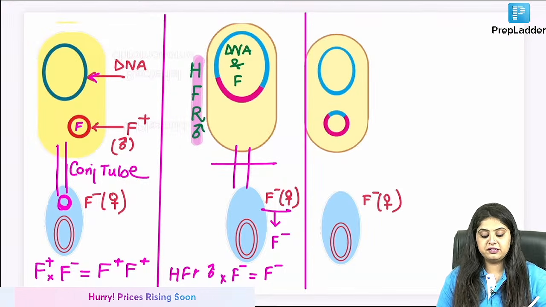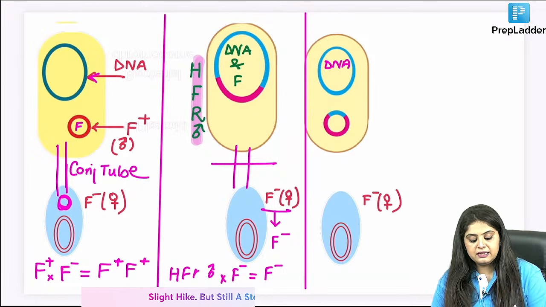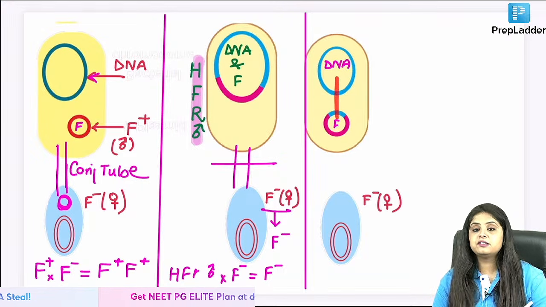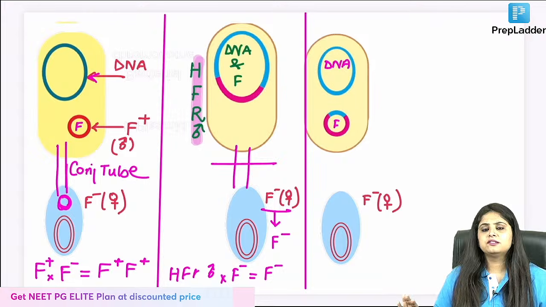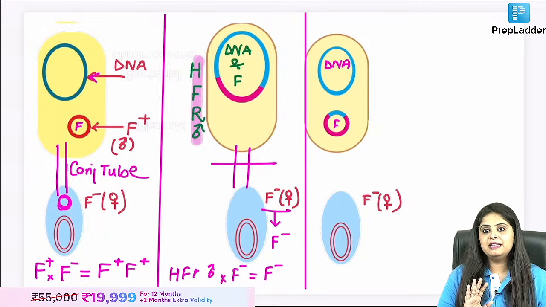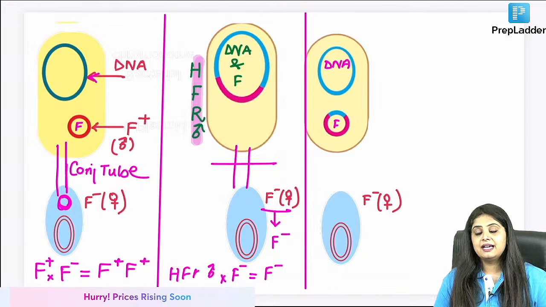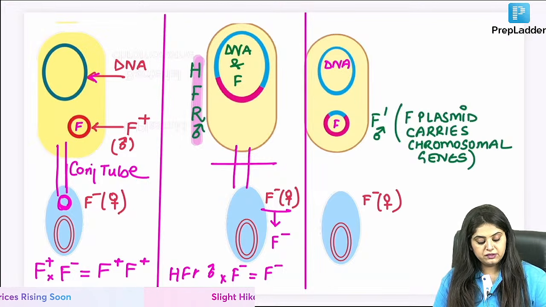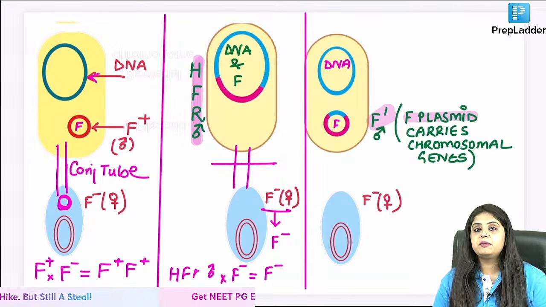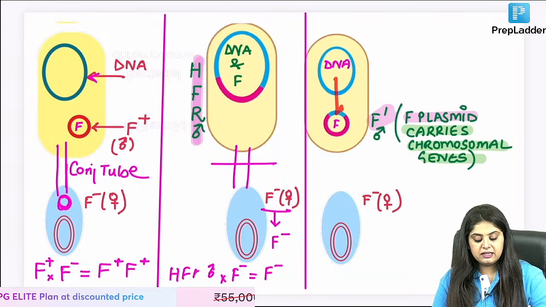Separation is best for us. So once again I will notice that the DNA has become separate and the F has become separate once again. But now remember, even if there is a separation between them, everyone takes their gifts. I mean, if you've got an iPhone, you will take it with you after the breakup. That is what it believes in. So it says I will take a little bit of DNA away with me, and that is known as F prime, written as F dash. Can I say it is the F plasmid which has carried the chromosomal genes and taken them away?